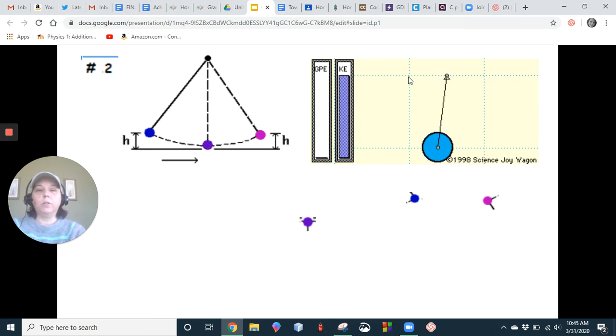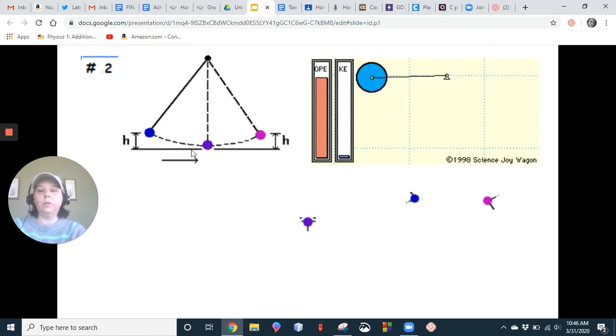So here's an example of a pendulum. When a pendulum swings, it has a maximum height, it has its lowest height, minimum height, and then it swings back to its height again. A pendulum will never go higher than its starting height. It will lose energy due to friction in the air, so it will get lower and lower and eventually stop.